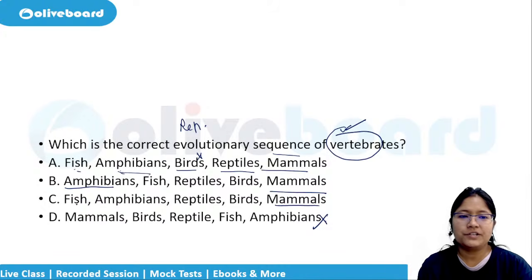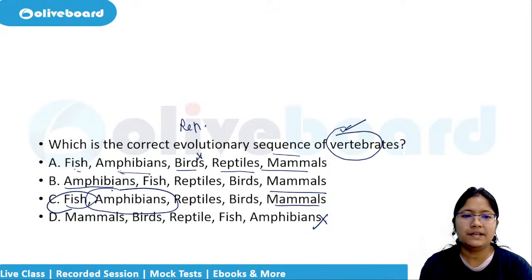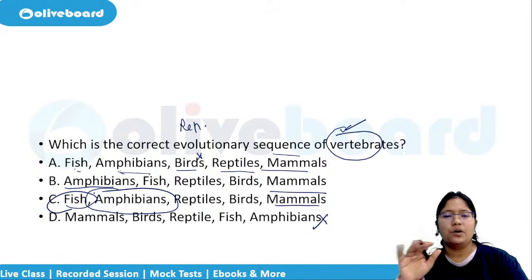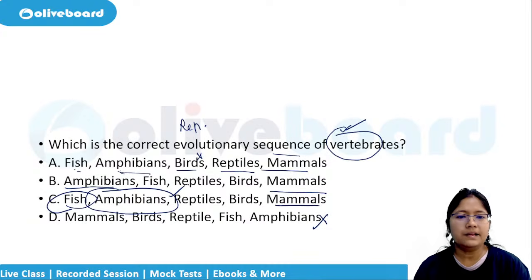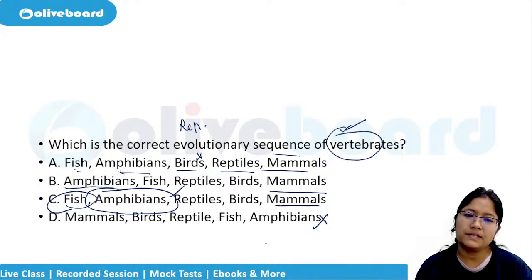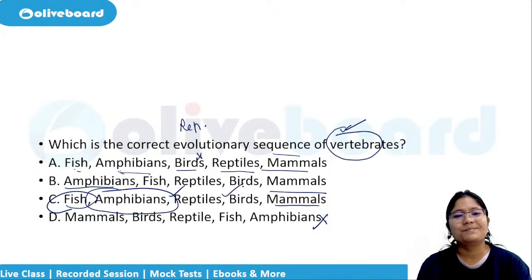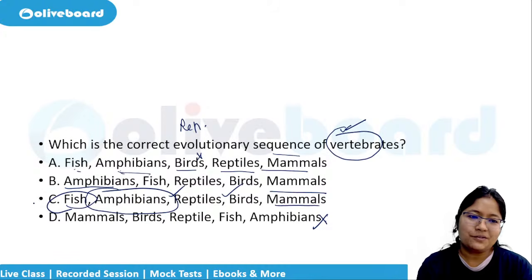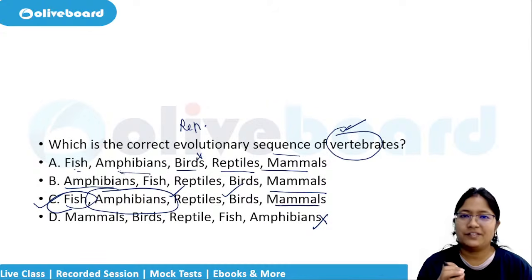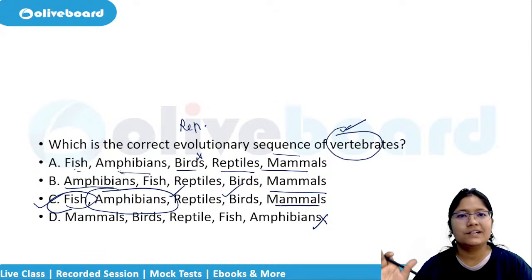Amphibians do not come before fish. First fish, then they come to the land and are able to walk on the land as well as stay in the water. Then they start crawling on the land and become reptiles. Then the reptiles get wings and become the birds, and after that there are the mammals. This does not make any sense if you are going for this much of a short trick, but it will definitely help you to remember the longer story.